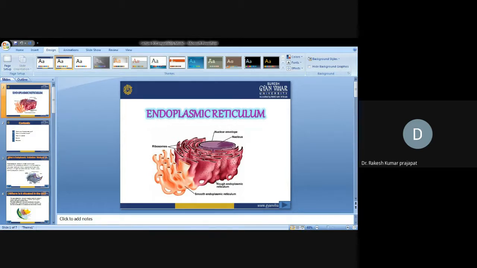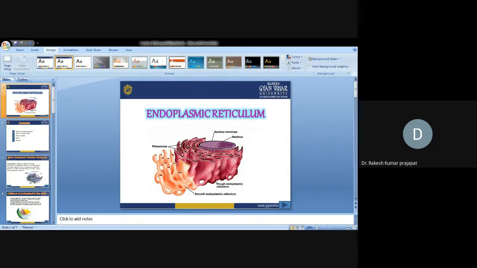Endoplasmic reticulum. In this we will discuss what this organelle is made up of, where it is situated in the cell, what its exact functions are, and a few pictures of endoplasmic reticulum, references.